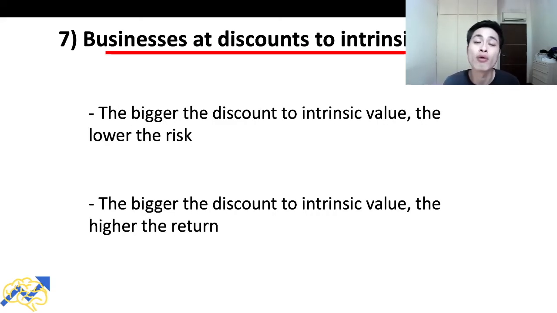And there are two benefits when we buy businesses at a huge discount to their intrinsic value. The first is that the bigger the discount to intrinsic value, the lower the risk. And the second thing is that the bigger the discount to intrinsic value, the higher the return. So remember at the start of the video how we mentioned that we can achieve low risk, high returns in the stock market? This is exactly how you can achieve that kind of returns. With the huge margin of safety and huge discounts to intrinsic value, this lowers our risk and increases our returns. So the seventh step in the Dhandho Investor formula is buy businesses at discounts to their intrinsic value.